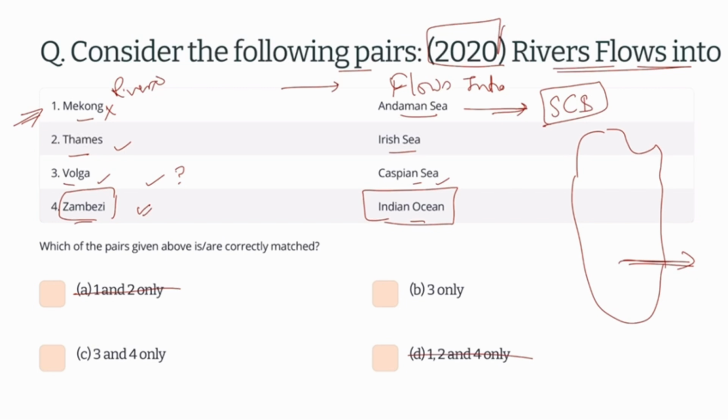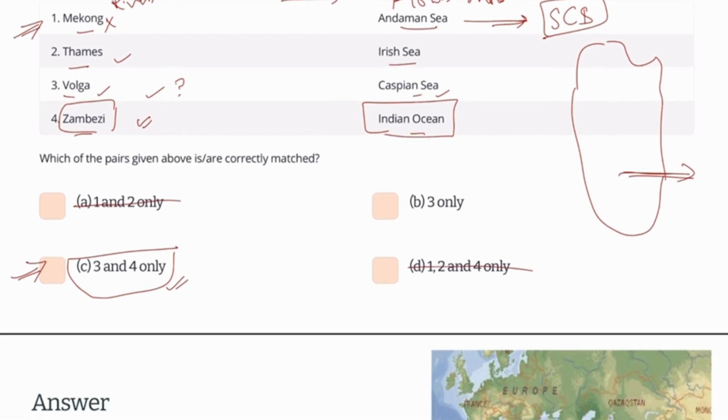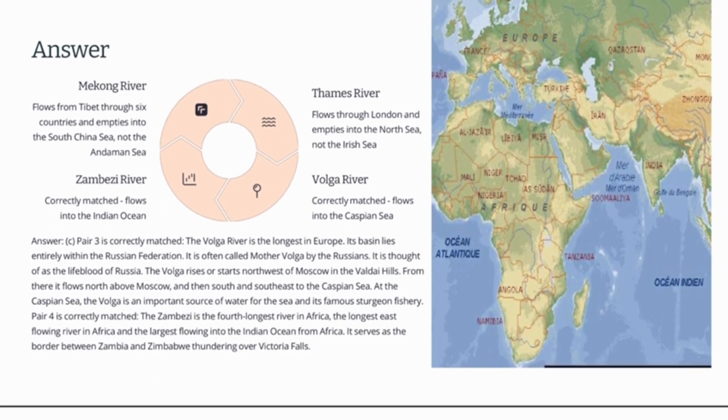So when this fourth statement is correct, then I am only reaching option C. Then I will mark this option as correct, and then I will move forward. Right. So this is the Zambezi River here, right? And this is the Mekong River that flows approximately from China towards these Southeast Asian nations.